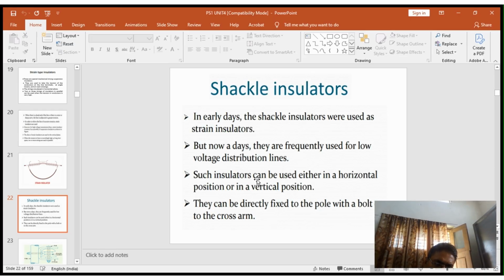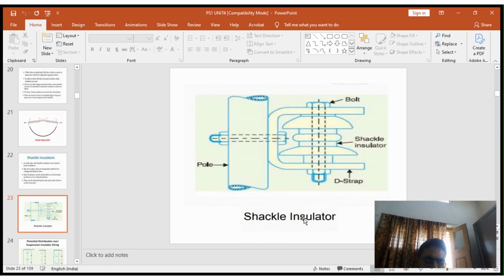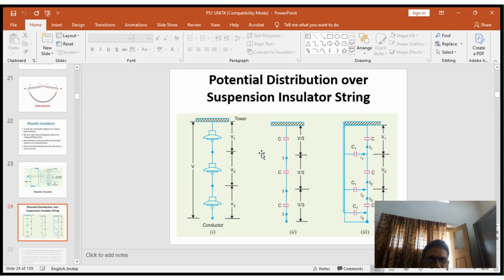Such insulators can be used either in horizontal or in vertical position. They can be directly fixed to the pole, or with a bolt, or to the cross arm. This is a diagram for the strain type cycle insulator. This is a pole. This is a bolt fixed to the cycle type insulator. This is directly fixed to the pole.